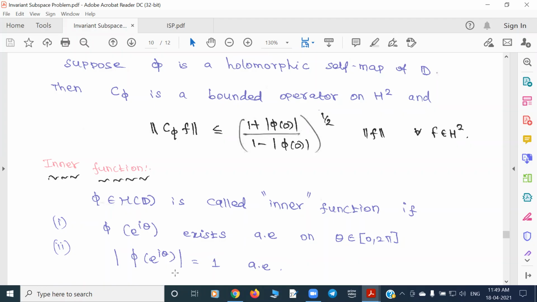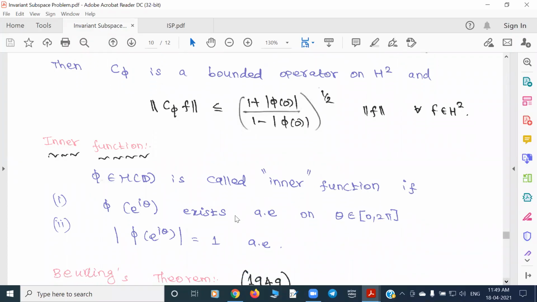Kind of, it maps the unit circle to the unit circle. Disk automorphisms have the property of taking the unit circle to the circle, and an inner function may not be defined everywhere, but it is kind of taking the unit circle to the unit circle.